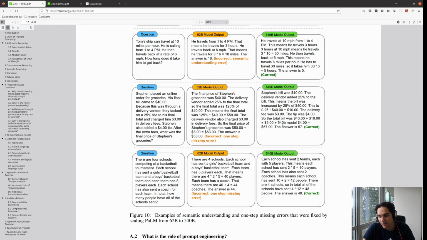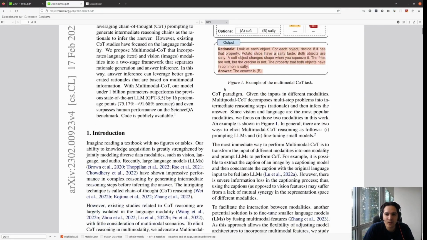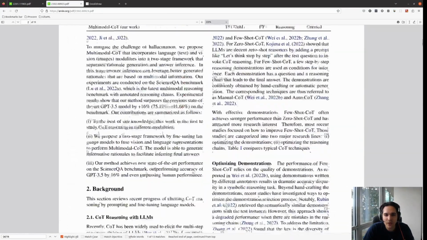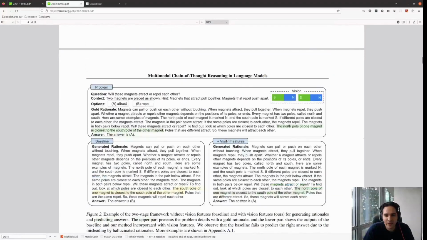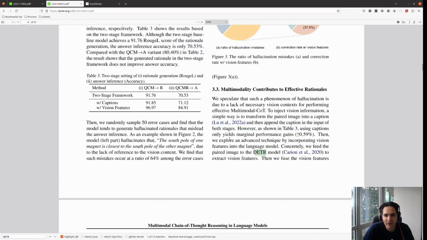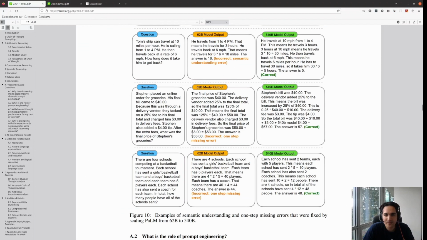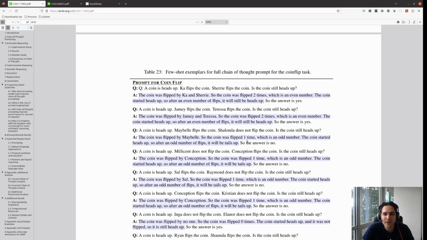So maybe this is related to data pruning, because, as we have seen here, they could train a very good model with this way of treating the rationale and answer with just a T5 of less than a billion parameters.